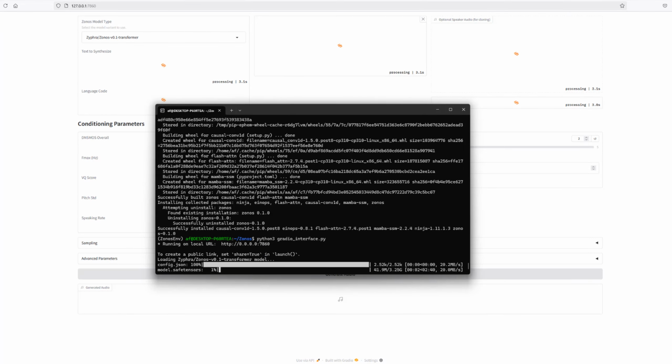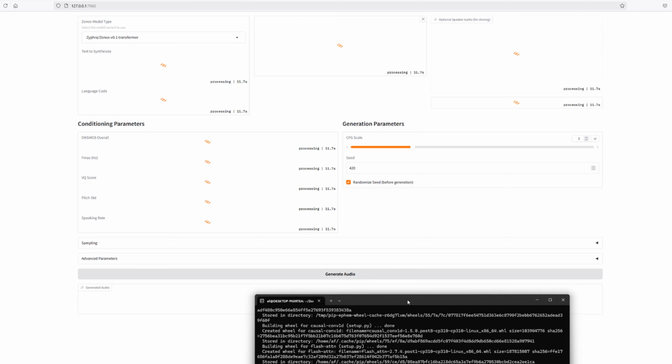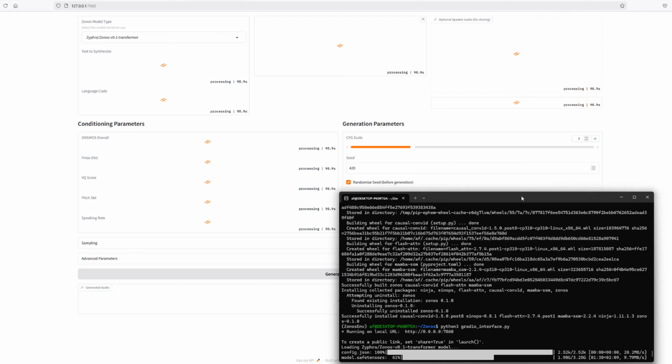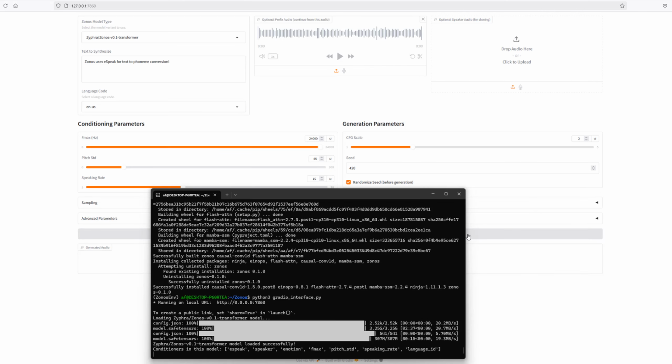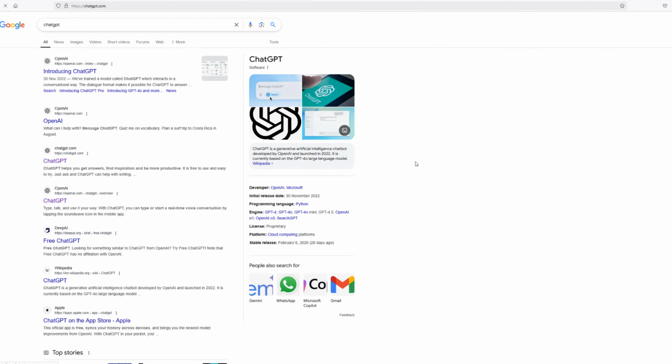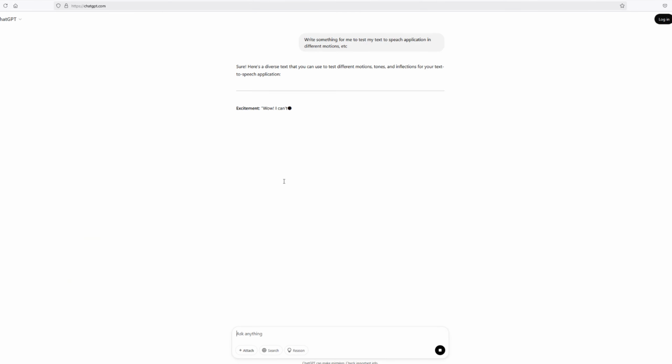And we are now on the graphical user interface, and the first time we access it, it needs to download the models, or the model. There's two models, by the way, and I'll explain what they are in the actual demo. And now we are on the GUI interface. So that's how we would install Zonos from start to finish in Windows 11.